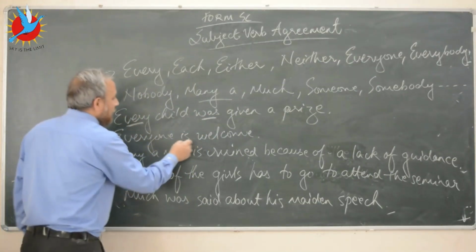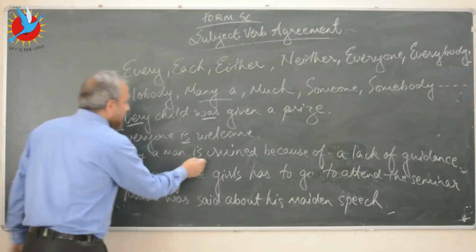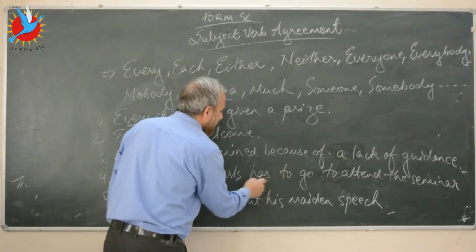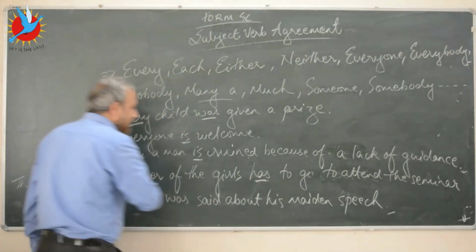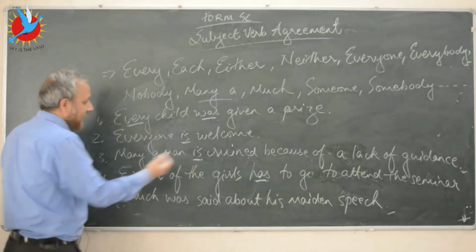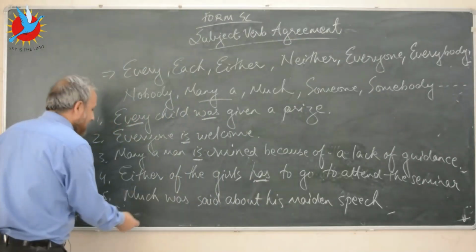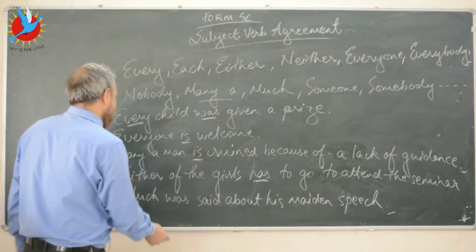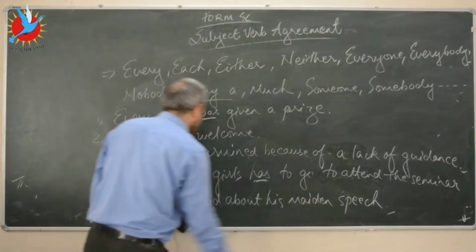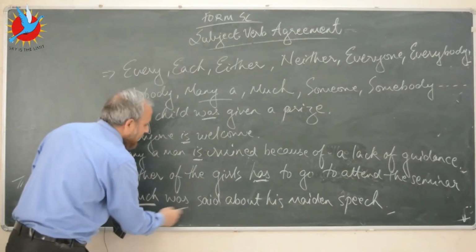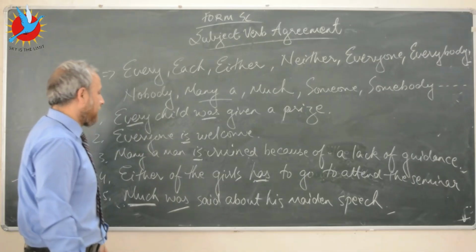Here too I've used the singular form of the verb. Here too I've used the singular form of the verb. Either of the girls has to go to attend the seminar. I've started this sentence with either, so that's why I've used the singular form of the verb here. And much was said about his maiden speech. Since I've started the sentence with much, I've used the singular form of the verb.